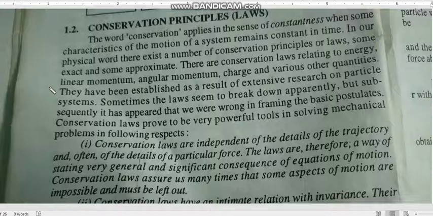Then you should know what is acceleration. Acceleration is nothing but the rate of change of velocity. That is dv vector by dt. It is called the acceleration. Please write these notes in pencil, because you have studied all of these in the lower classes. We are just recalling it. Acceleration is nothing but the rate of change of velocity.